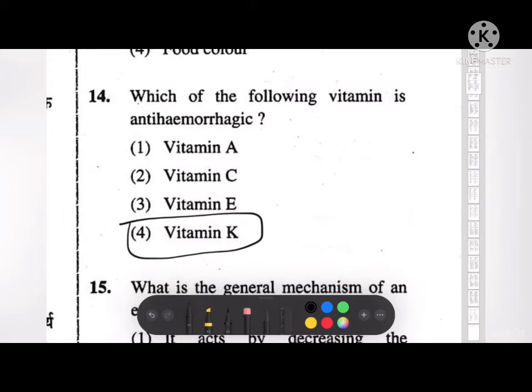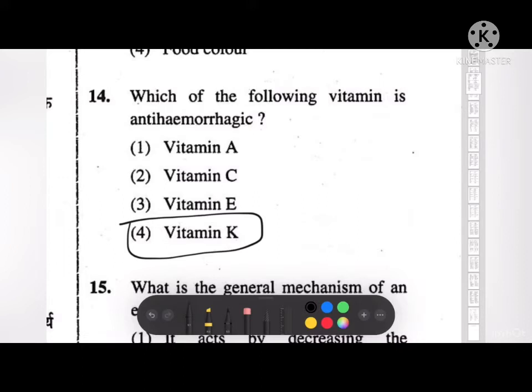It is also important for developing essential proteins for our bones and blood. Vitamins A, D, E, and K are fat soluble. An anti-hemorrhagic agent is a substance that promotes hemostasis, so it may also be known as a hemostatic agent. Anti-hemorrhagic agents used in medicines have various mechanisms of action.